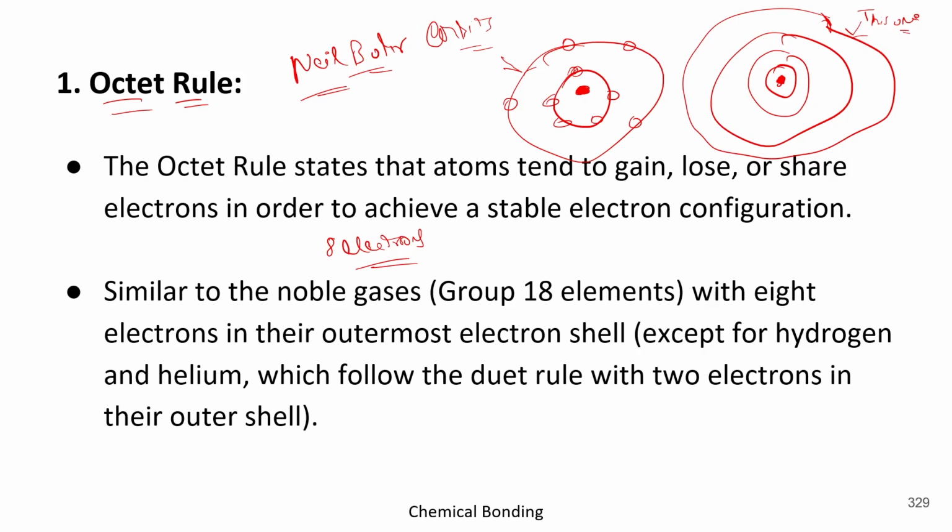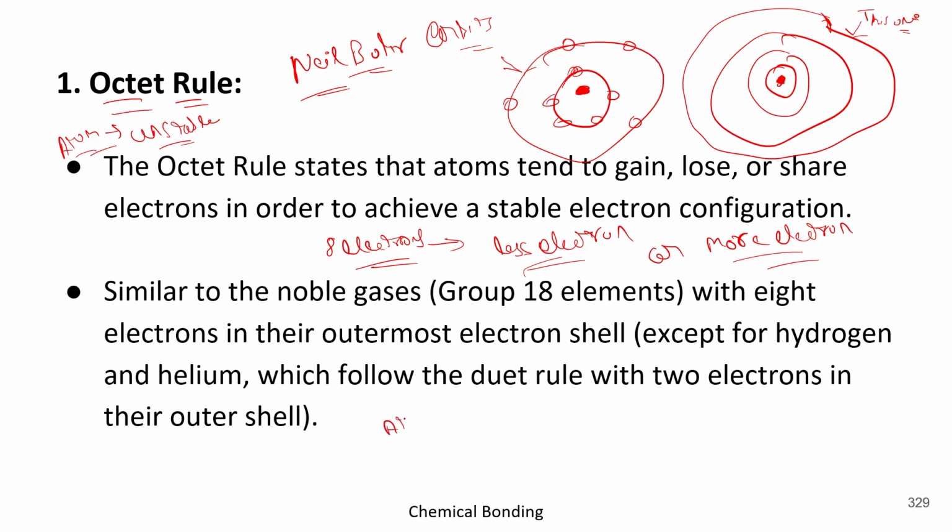Okay, if there are no 8 electrons, or they are less or more, either there are fewer electrons or there are more electrons, if any of such condition prevails, then the atom will be unstable. The atom will be unstable if it has fewer electrons or more electrons.